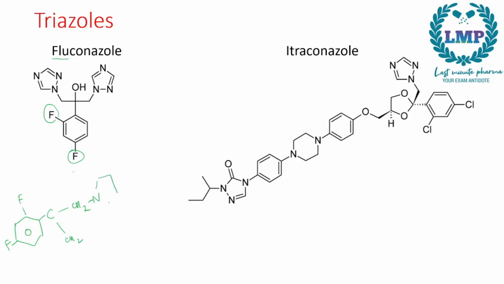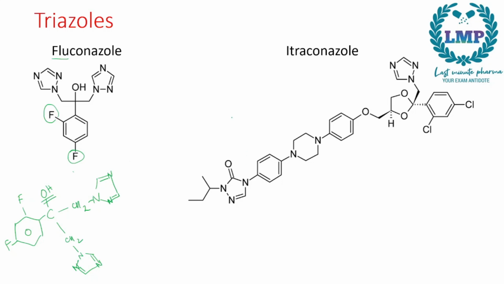In a 5-membered ring we have three nitrogens, so one alternate and one very close to this nitrogen. So one alternate to this nitrogen, one just adjacent to this nitrogen. So in here we will give the double bond over here, the other one here, this one, and then another triazole right here. As we said, one alternate, one just besides the nitrogen. So this is done, and an extra part would be giving an OH right here. So this is a fluconazole.